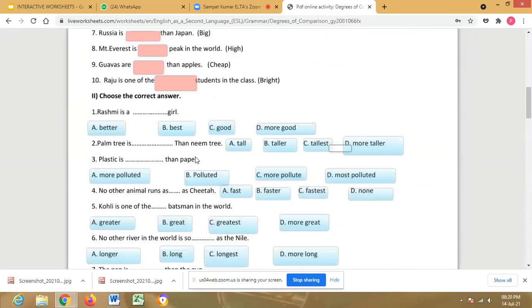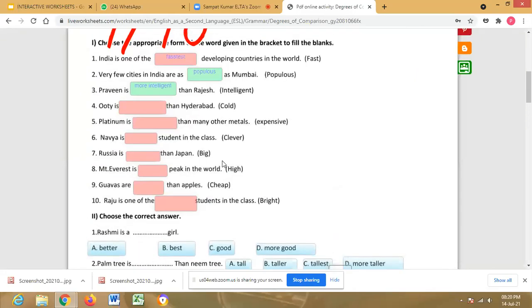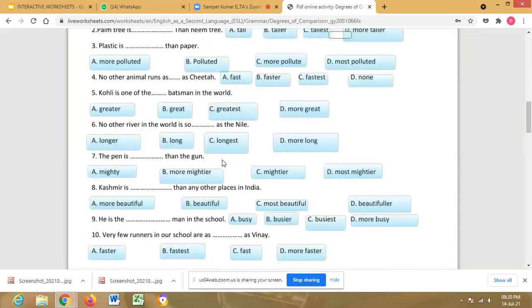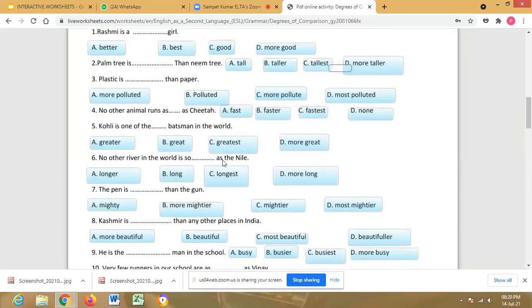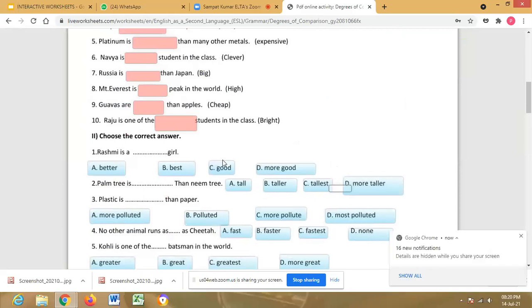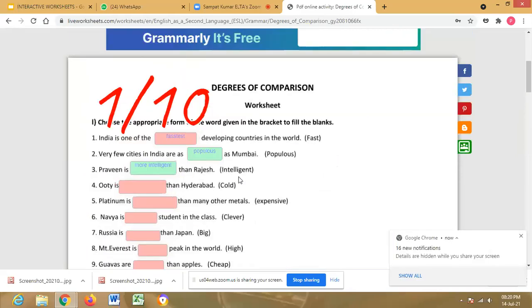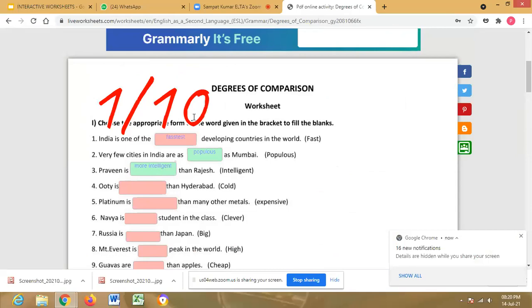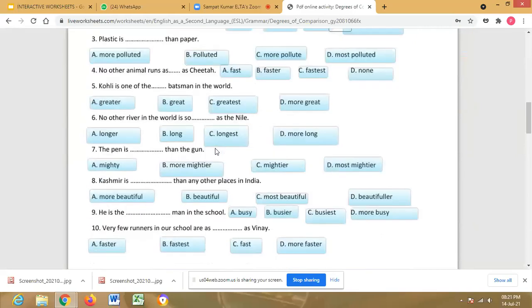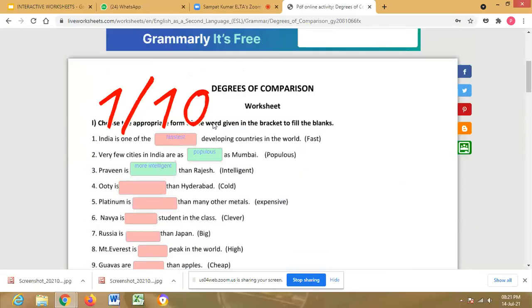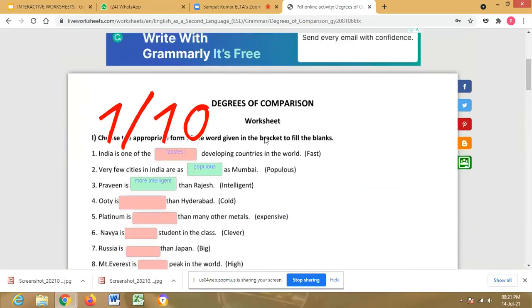That worksheet, that answer script goes to the teacher's mailbox. But one thing is, actually, I have prepared 20 questions here, 10 fill in the blanks and 10 multiple choice. But the total score is 10 marks only, sir. Whatever the number of questions may be, the total score is 10 marks, and we don't have any option to alter the score. That is the maximum marks. So that is a small disadvantage here. We could give 20 marks here, but we don't have the option to change the maximum marks, sir.